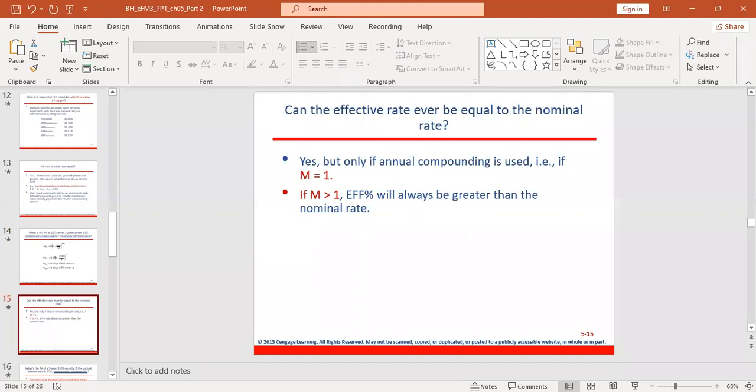Can the effective rate ever be equal to the nominal rate? It only happens under one condition. The effective annual rate will be equal to the nominal rate if M equals 1. Only if M equals 1. If M, which is the frequency of compounding, is greater than 1, then the effective annual rate will always be greater than the nominal rate.